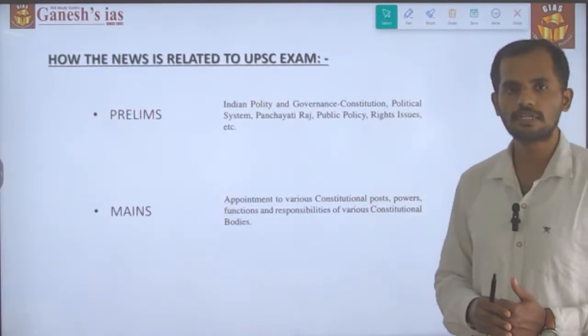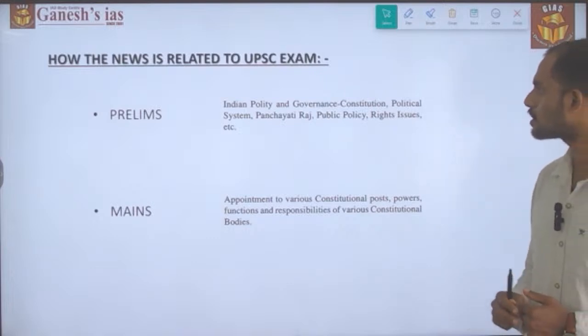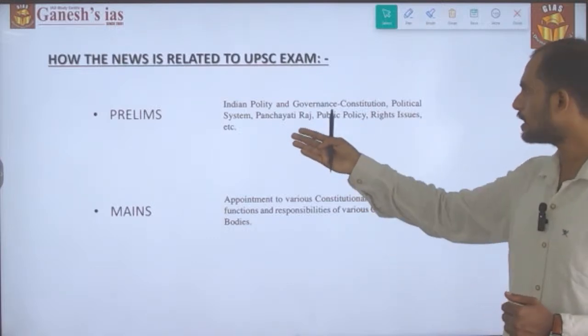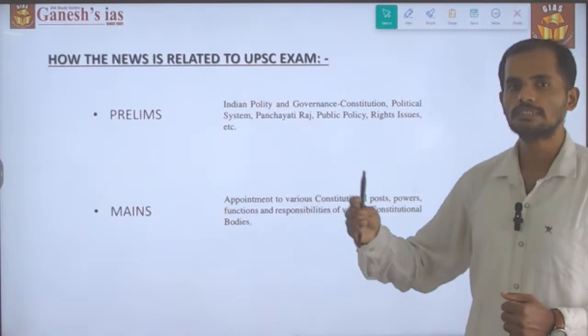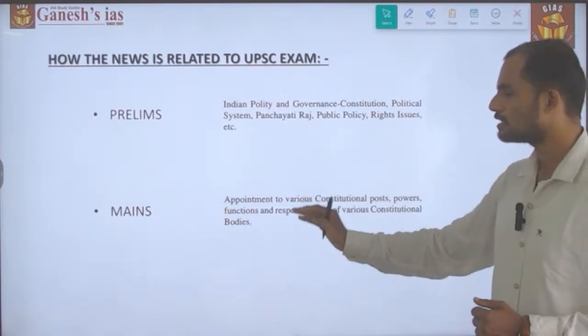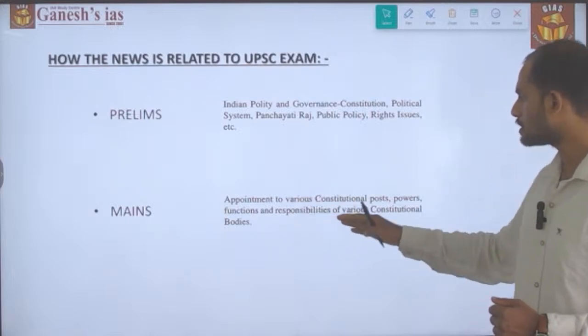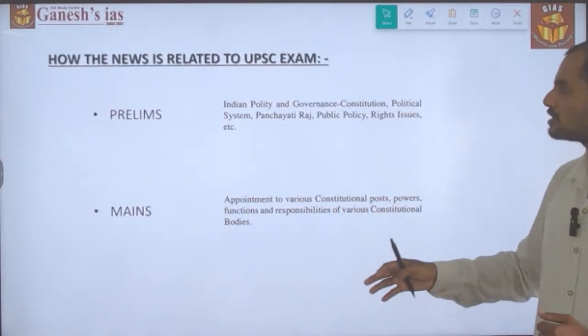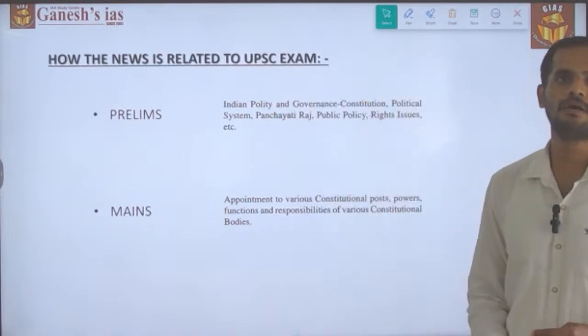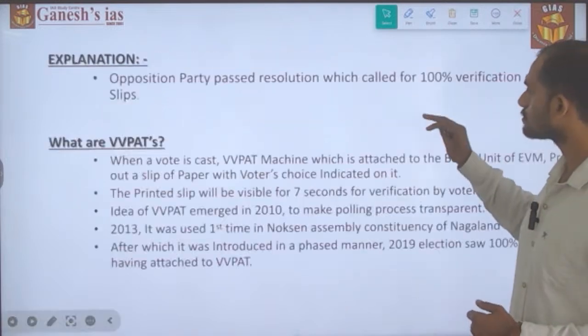Under prelims, it is related to Indian polity, governance, constitution, political system, Panchayati Raj, and public policy rights issues. Similarly, under GS paper 2, it is related to appointments to various constitutional posts, and the powers, functions, and responsibility of various constitutional bodies. So this is how the news is related to the examination.